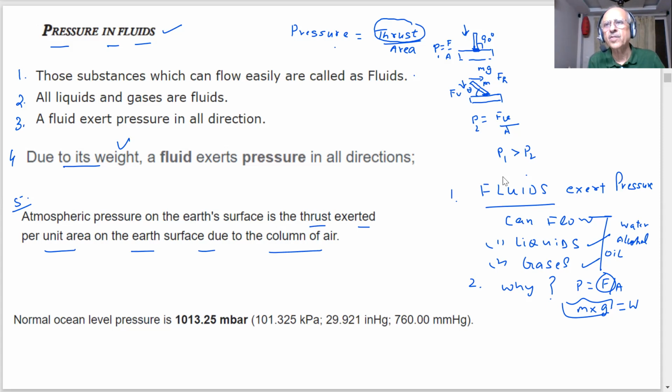There is a column of air, which they use to find the pressure exerted by the air. So what is that? Barometer. Have you heard about it or seen it?